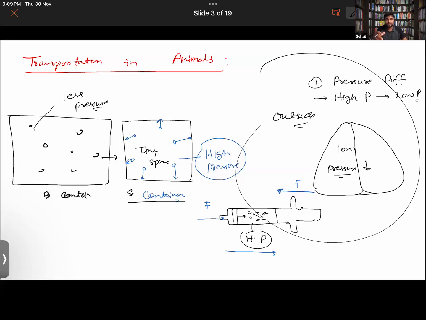So the basic thing is that, as moments ago I told you, the muscles over the ribs will be pulling the ribs. Okay, so it will expand, and the diaphragm, the flat tissue just above the abdominal cavity, will also be lowered down, like this. So thereby the chest inflates, and then low pressure develops here. As we always talk in terms of comparison, we are comparing here right now. So in the outside, it's high pressure.